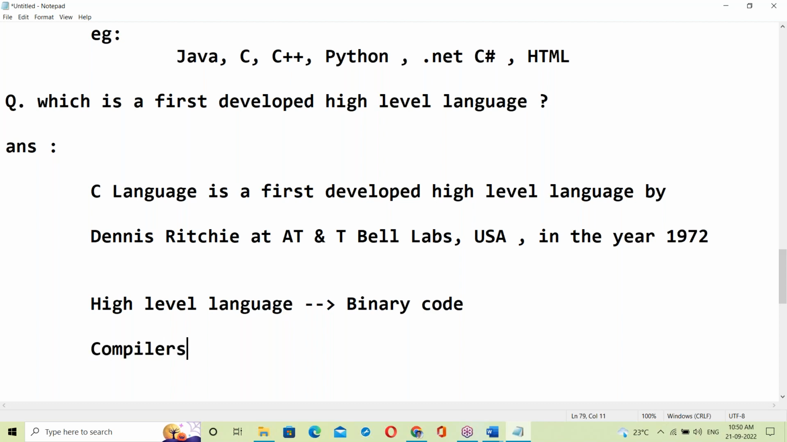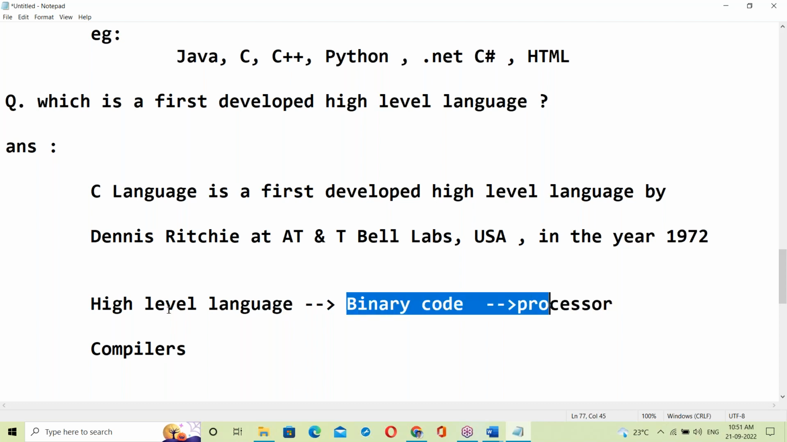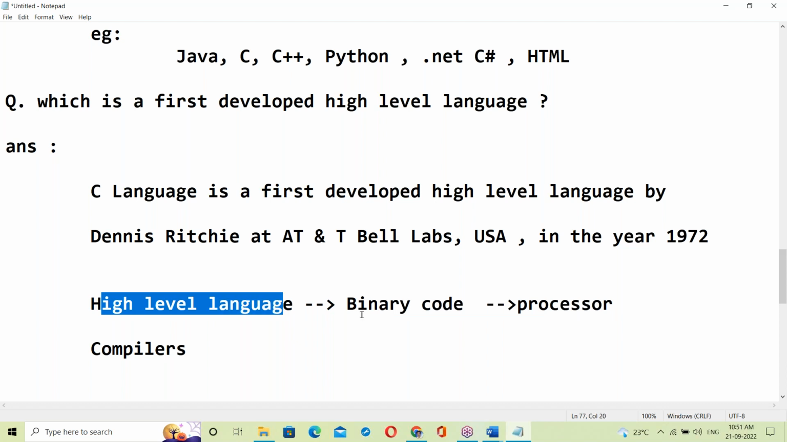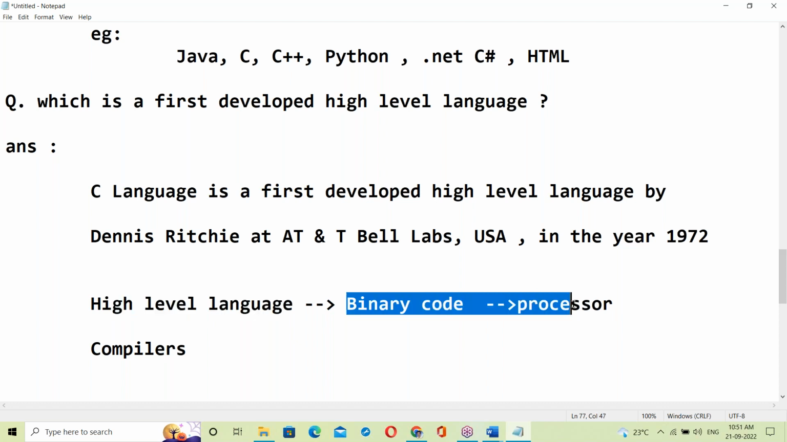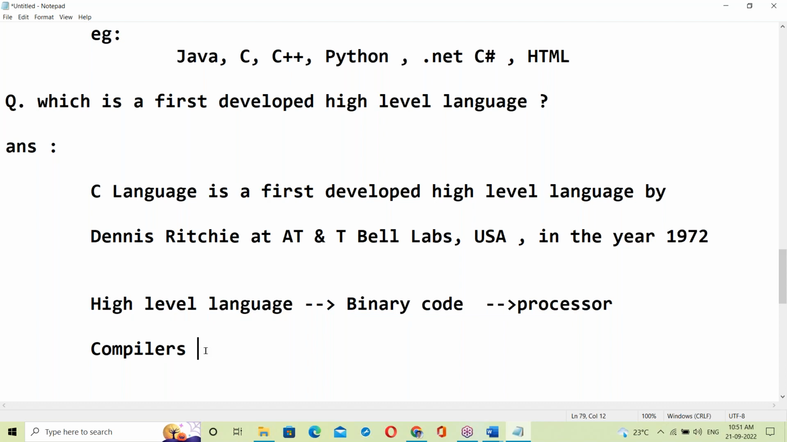Compilers. The processor understandable language is binary code. So this high level language has to be converted to binary code, and that binary code is given to the processor. Binary code is a processor understandable language. Who will convert it here? Compilers and interpreters.